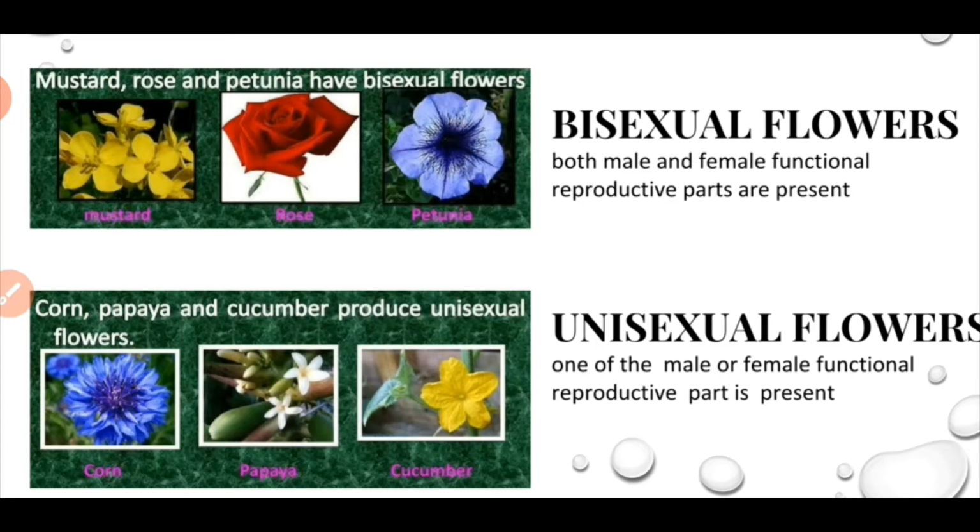Bisexual flowers are those where male and female functional reproductive parts are present, for example, mustard, rose, petunia. Unisexual flowers are those in which only one of the male or female functional reproductive parts is present, for example, corn, papaya and cucumber.